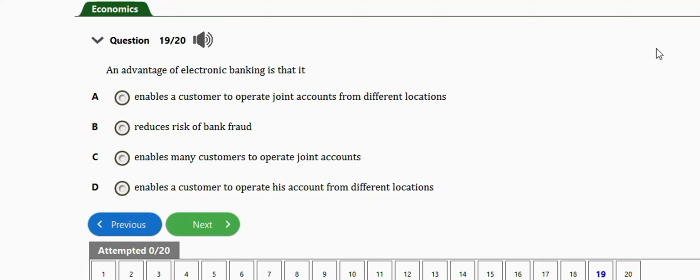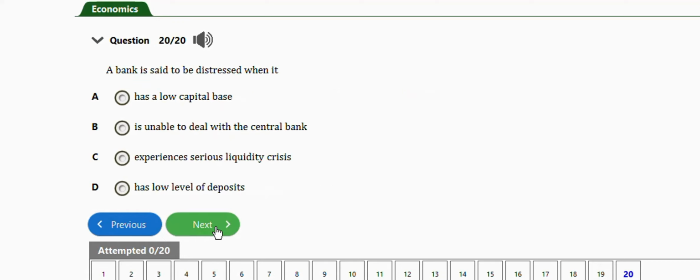Alright, the last question before I end this video is this one. It says a bank is said to be distressed when it, option A, has a low capital base, is unable to deal with the central bank, experiences serious liquidity crisis, has low level of deposits. So the right answer is option C, which is experiences serious liquidity crisis.